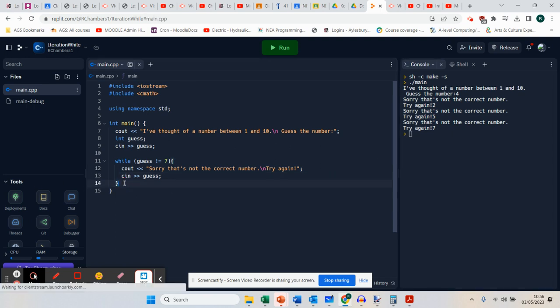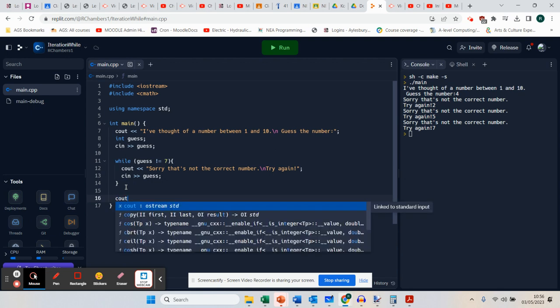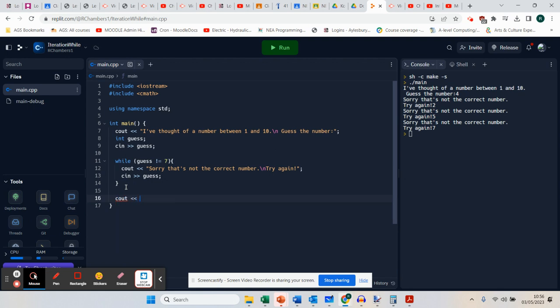And this is where we need another output. So this will happen once it's jumped out of these curly brackets. So you've guessed correctly. It was number 7. Well done. And then your syntax on the end.